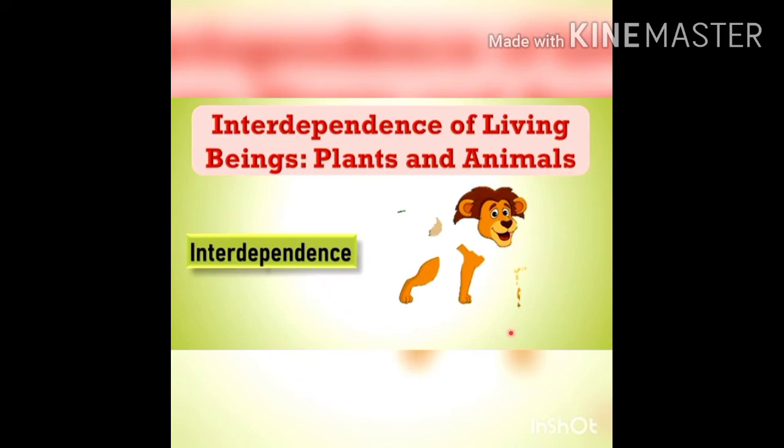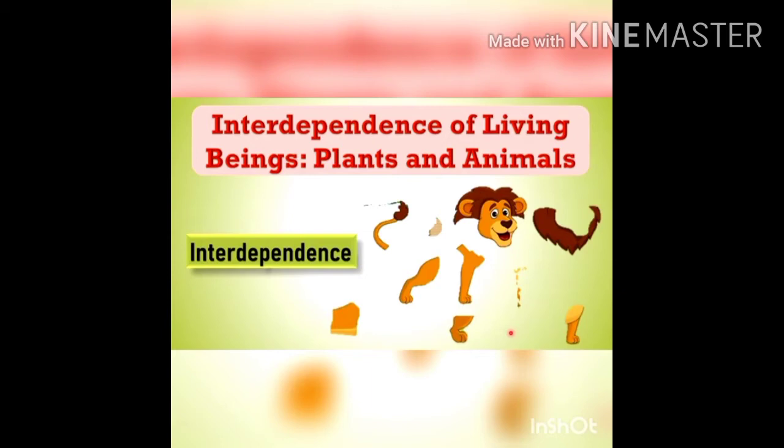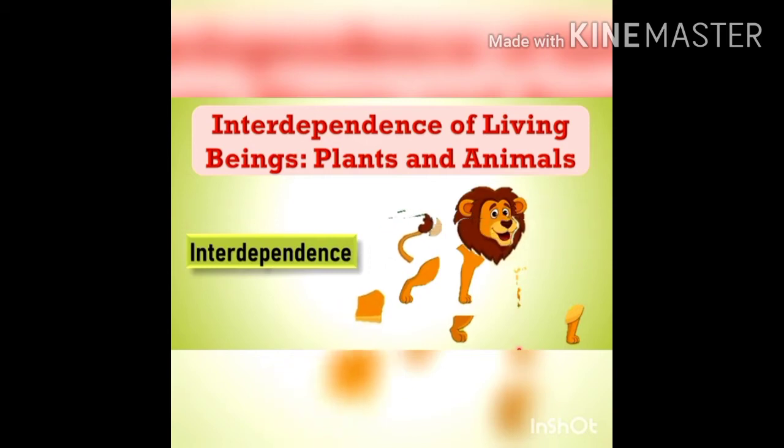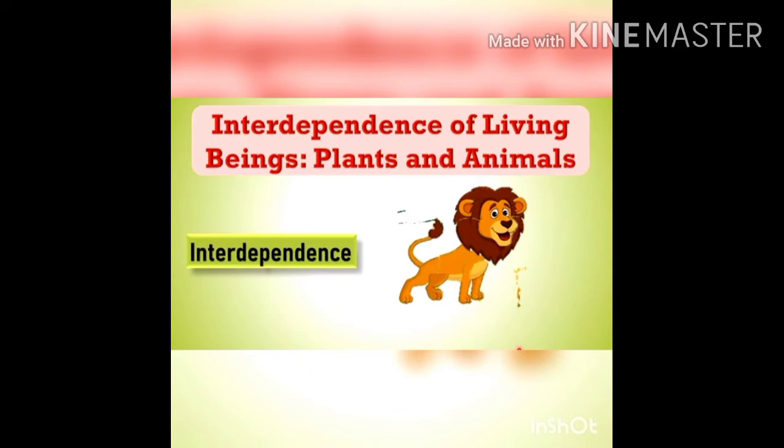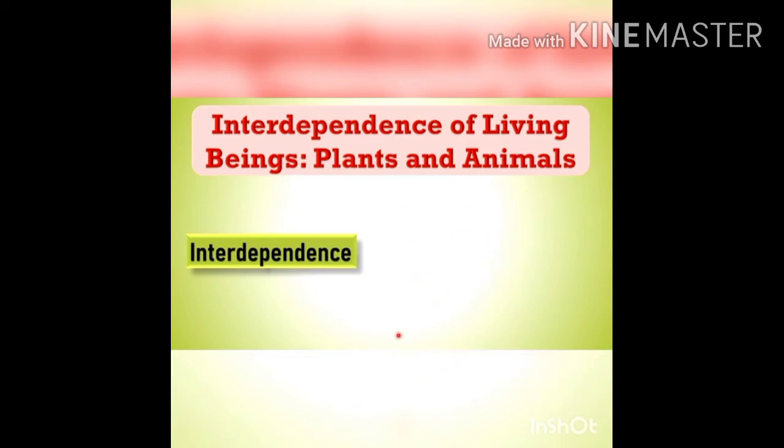Now, students, what do you see on the screen? Yes, it is an incomplete picture of a lion. So, we need to complete this picture by adding the missing body parts of the lion in its proper place. And when we fix these body parts of the lion in the right place, we get the complete picture of the lion. Students, by the help of this example, I have tried to make you understand that what we all need,